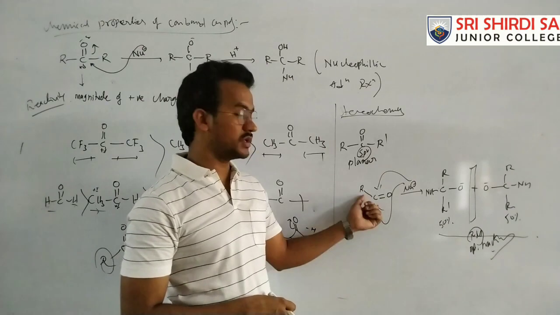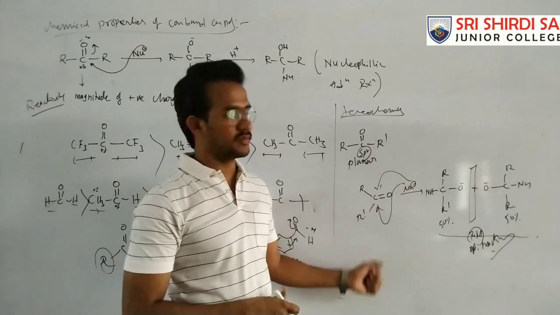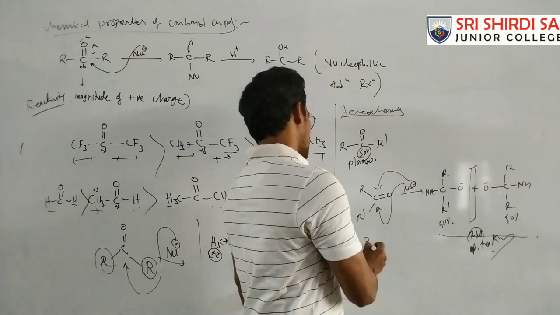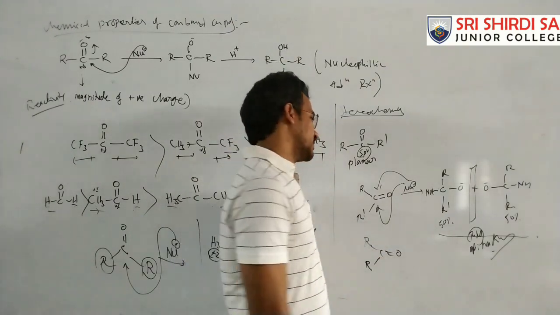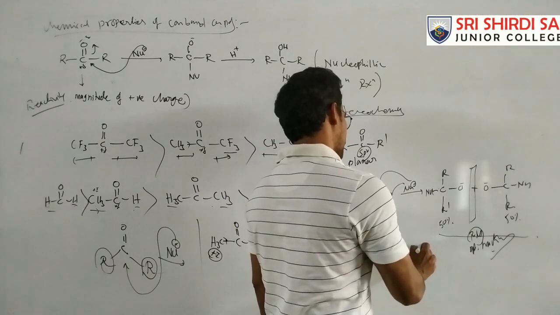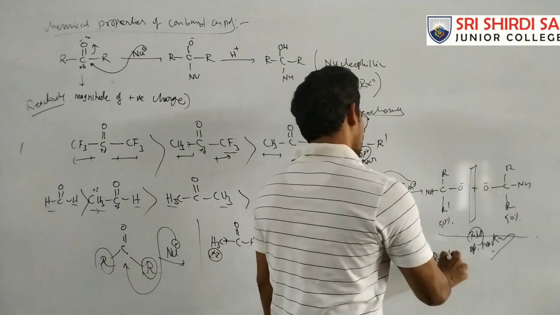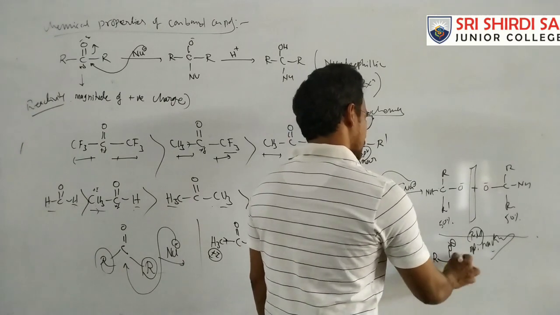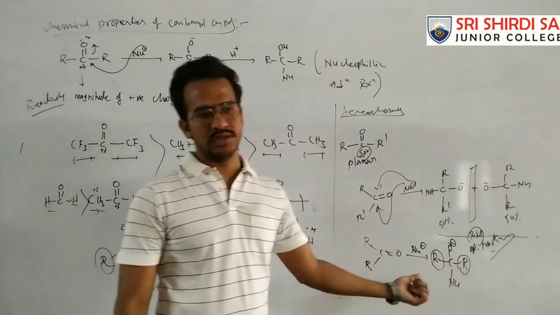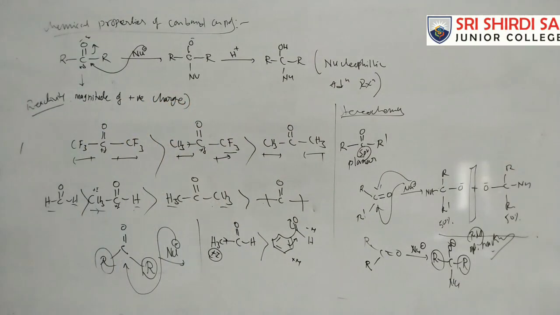That means if these two are different alkyl groups, we get this. If both alkyl groups are the same, then we will get only a single product, because stereochemistry is not applicable. Here both are the same, so only a single product is formed. So that is the nucleophilic addition reactions of the carbonyl compounds.